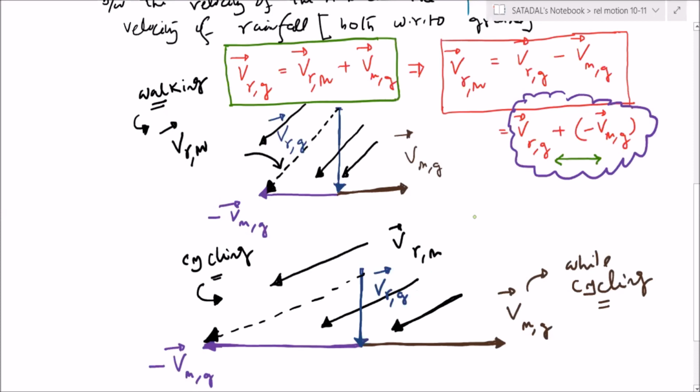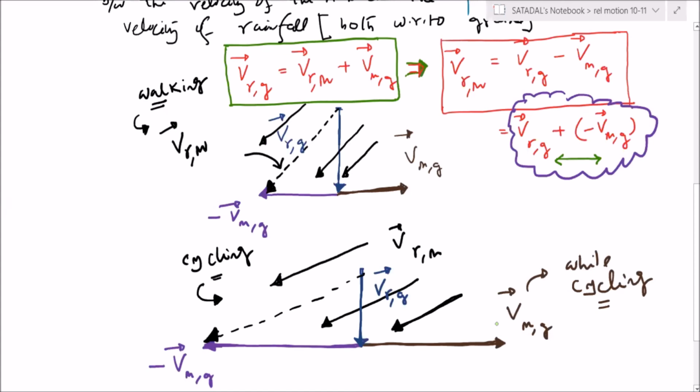We are interested in velocity of the rain as appearing to the man. So what is that? That is equal to velocity of the rain with respect to ground minus velocity of the man with respect to ground. It is coming from the basic equation I taught 10,021 times in relative velocity. Yes, sorry, sir. Right? Okay?